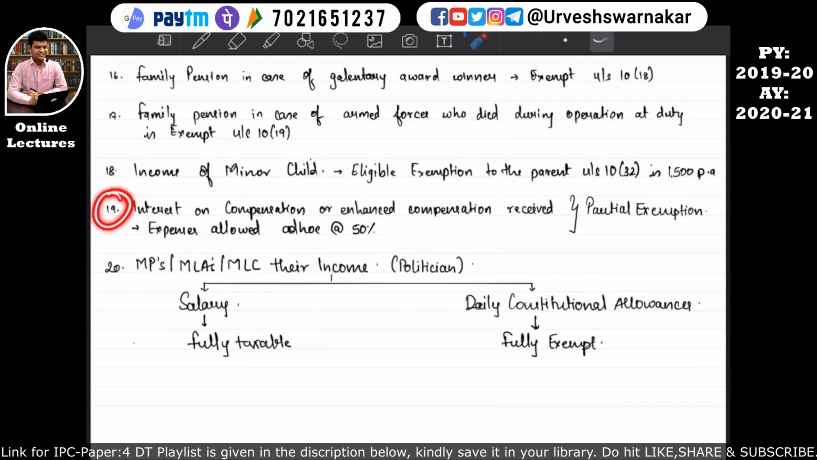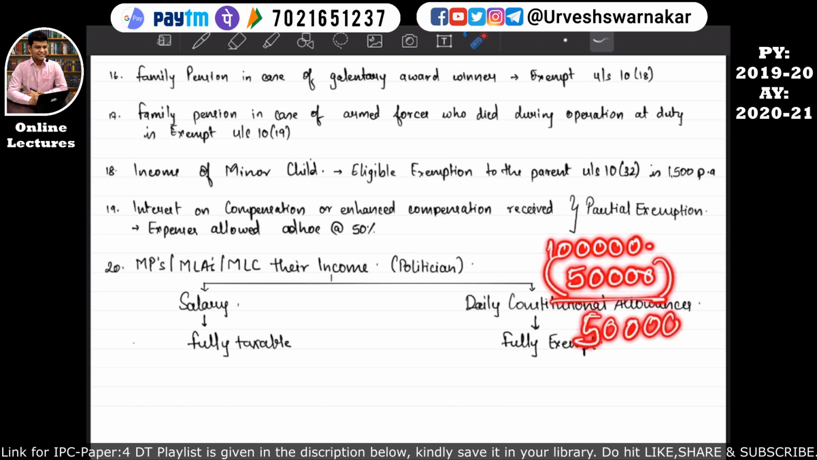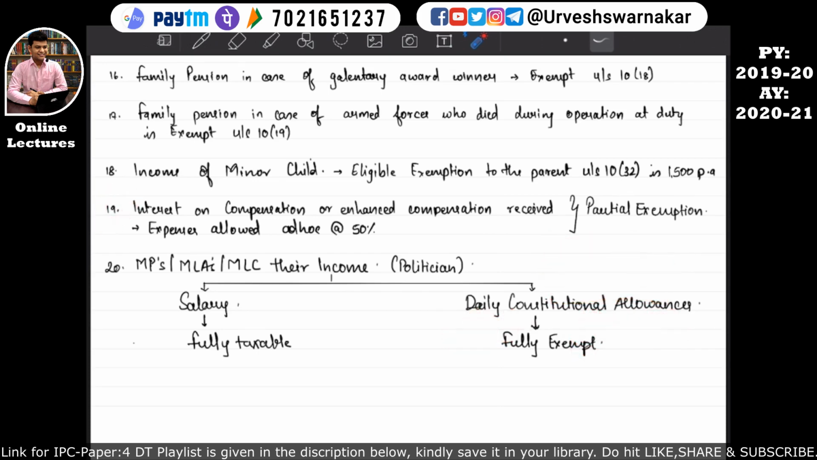Okay students, so now let's move on to point number 19. Point number 19 says interest on compensation or enhanced compensation. So basically, if an assessee receives interest on the compensation or an enhanced compensation, then the expenses for this interest will be allowed ad hoc at the rate of 50%. So for example, if the interest on this enhanced compensation has been received of rupees 1 lakh, then an ad hoc expense will be allowed of rupees 50,000, that is 50% of the interest amount. That means only 50,000 will be considered as income from other sources. I hope this is quite clear. Okay, so let's move on to point number 20.